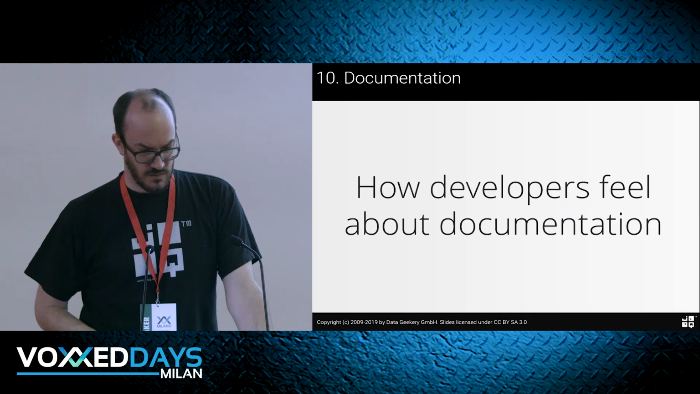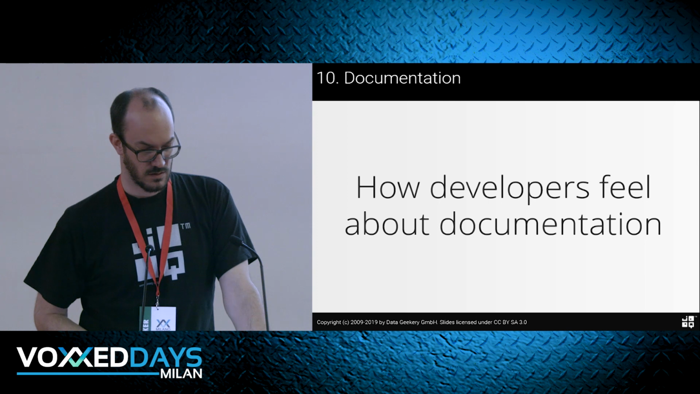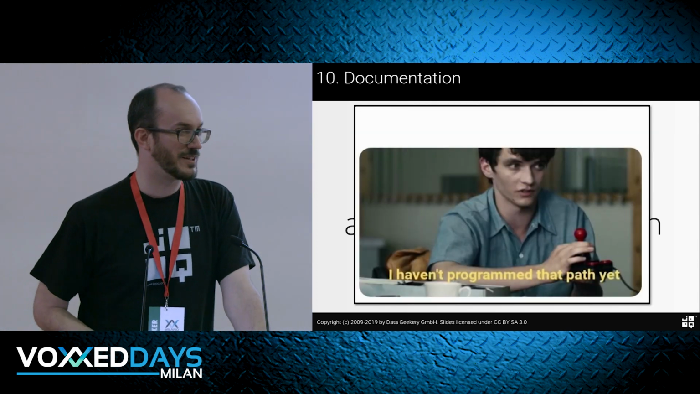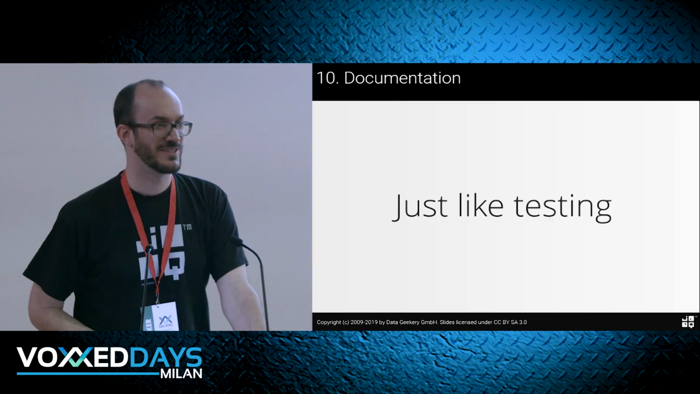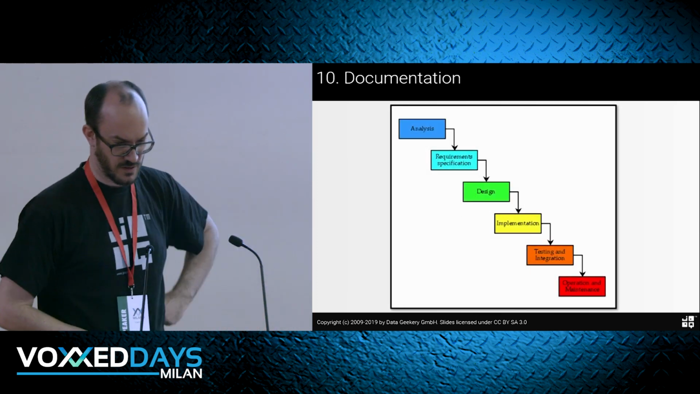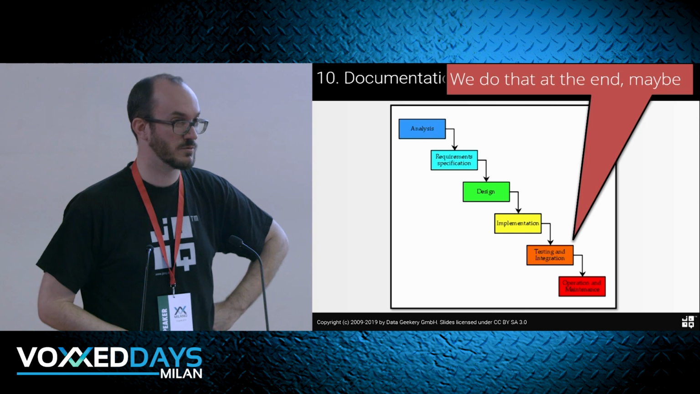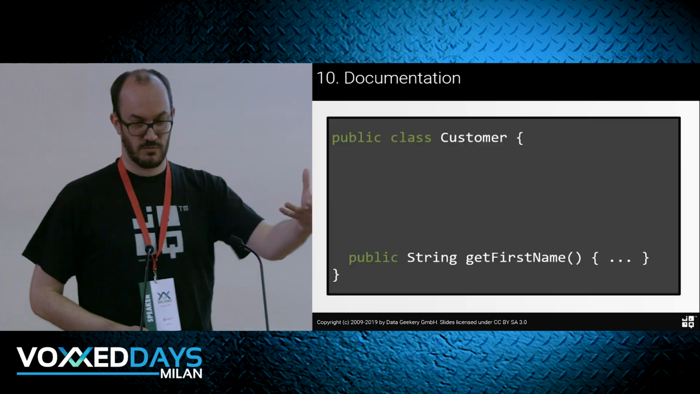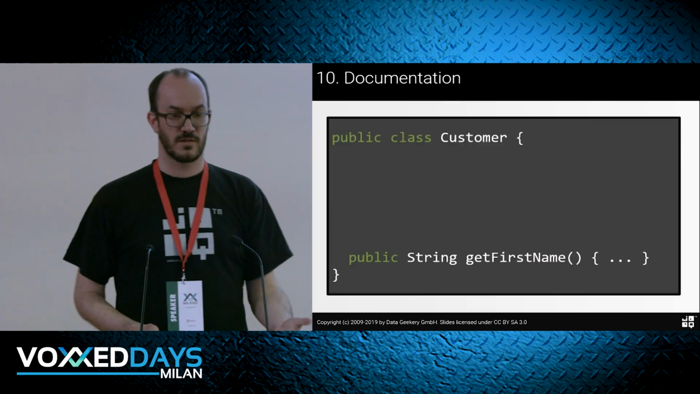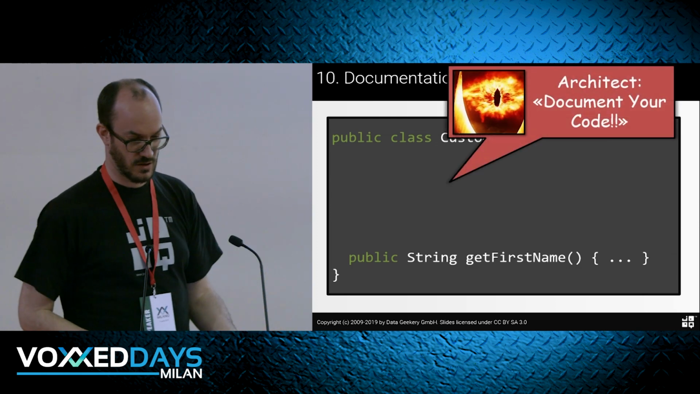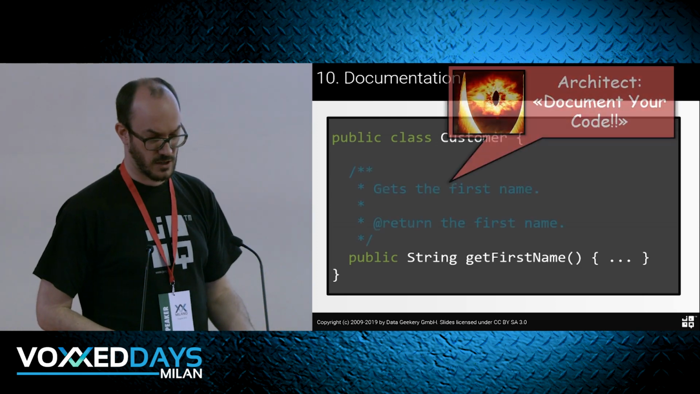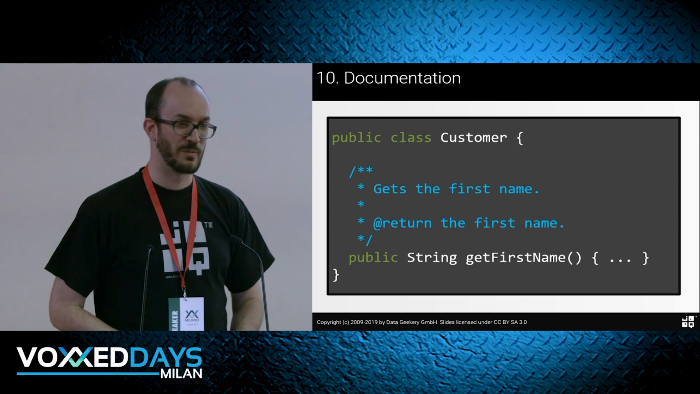And finally, documentation. This is how it works. Right? We didn't write that yet. This is like testing. You know where testing goes? It goes here in the waterfall. We do it at the end, perhaps. And that's where we do documentation. So here we have code. We document our code. Why do we document our code? Some architect comes, says, document your code. So we add the documentation, which is super important.